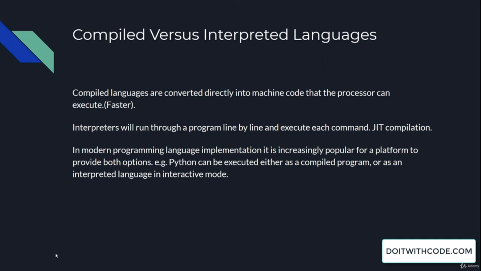The difference between interpreted and compiled languages is very minute: in a compiled language the entire code is converted into machine code that the processor can run. Earlier, before the development of just-in-time compilation, compiled languages used to be faster, but currently you cannot actually feel the difference of speed between these two kinds of languages.